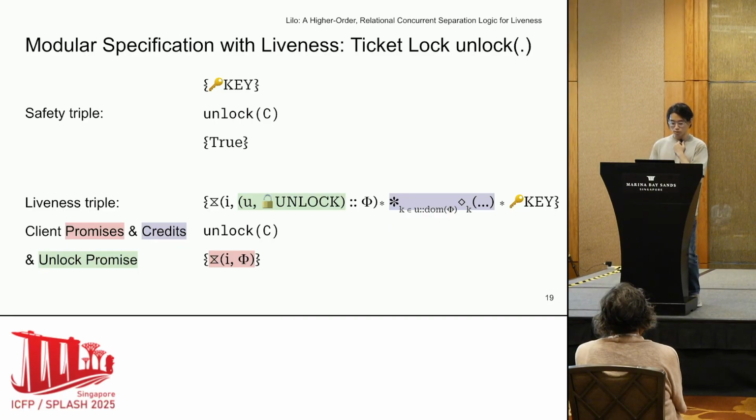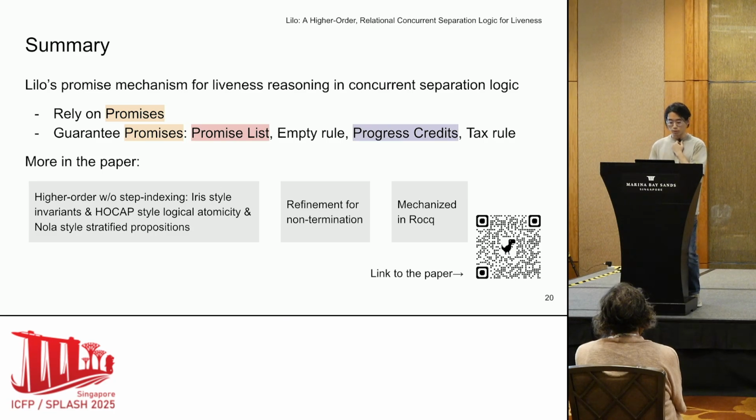This is the summary of this talk. We introduced Lilo and its promise mechanism for liveness reasoning, which enables rely-guarantee reasoning for liveness. The paper has many more interesting details as listed on the slide, so please check it out. And thank you for listening to the talk, and I'll now take any questions.